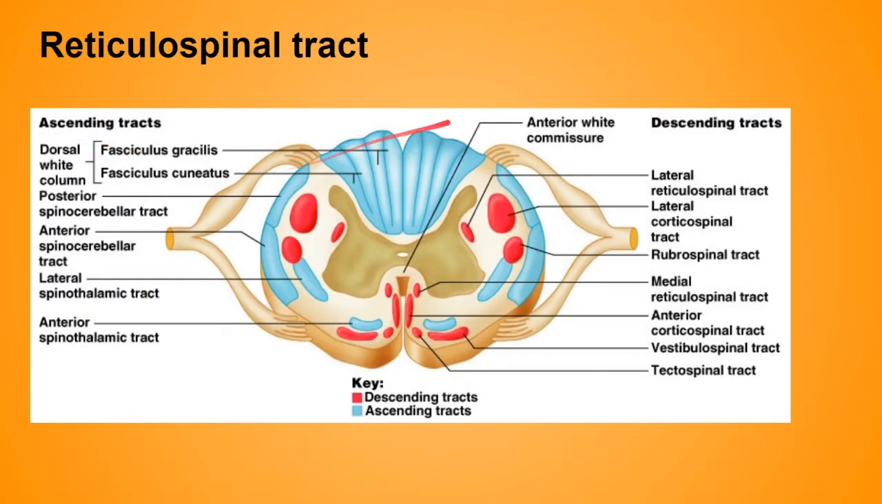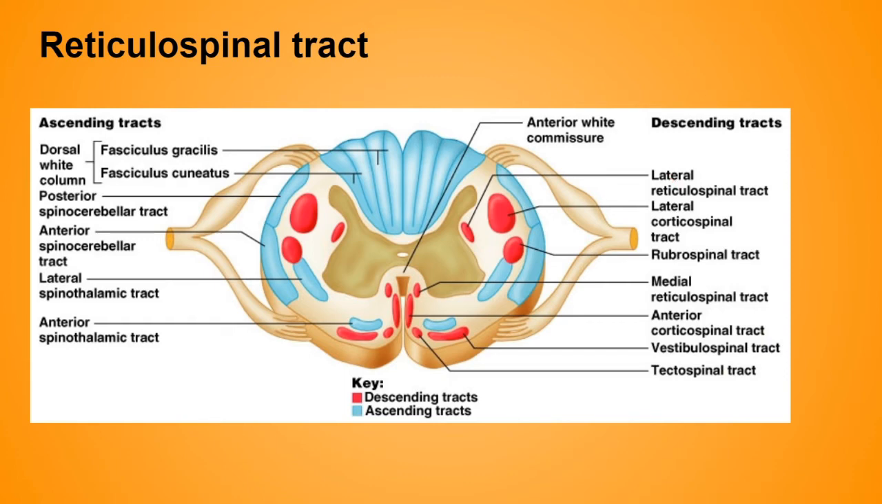Now we have basically, as you can see over here, two reticulospinal tracts. There is a lateral and a medial reticulospinal tract. As the name says, the lateral lies in the lateral white column of the spinal cord, and the medial reticulospinal tract lies in the anterior white column of the spinal cord. The lateral reticulospinal tract is also known as the medullary reticulospinal tract, and the medial is known as the pontine reticulospinal tract. Now this lateral one arises from the cells of the reticular formation in the brainstem, that is from the midbrain, pons and medulla.